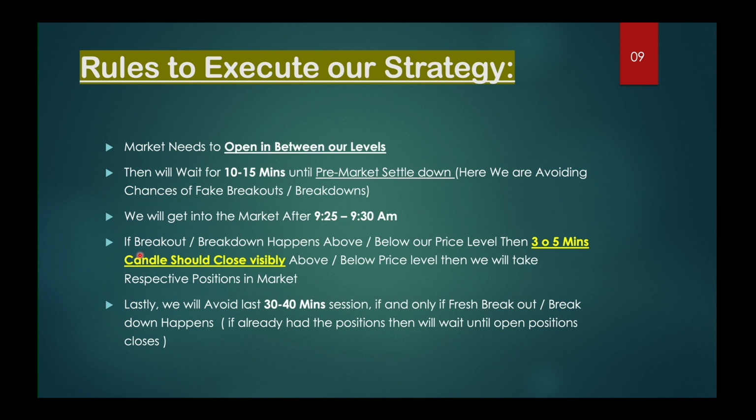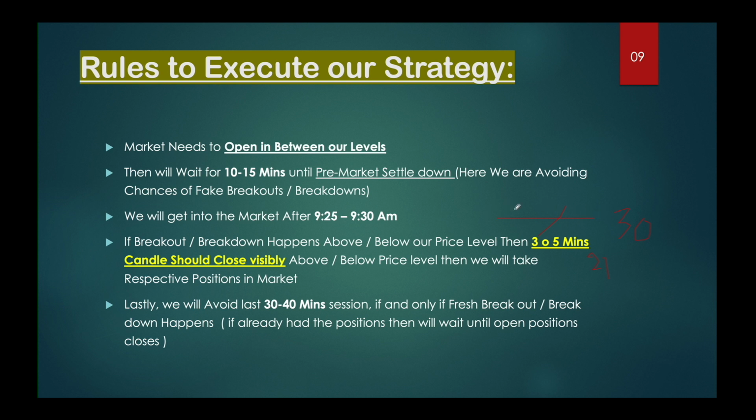And if a breakout or breakdown happens above or below our price level, then the 3 or 5 minute candle should close visibly above or below the price level. Then we will take the respective positions. The candle needs to close visibly, which means, let's say this is the price level I have given as the resistance level. Resistance level means the level is higher than the current trading level. Current trading level is 27, and a breakout upside above 30 will be taken. This is a resistance level.